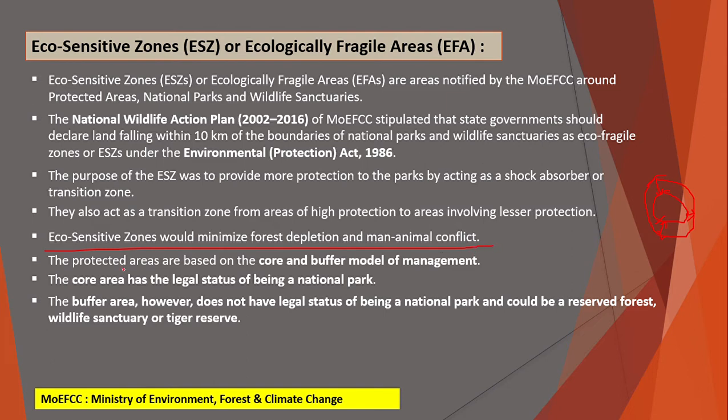The protected areas are based on the core and buffer model of management. The core area has the legal status of being a national park. The buffer area, however, does not have the legal status of being a national park and could be a reserve forest, wildlife sanctuary, or tiger reserve. We will see this in the diagram also.